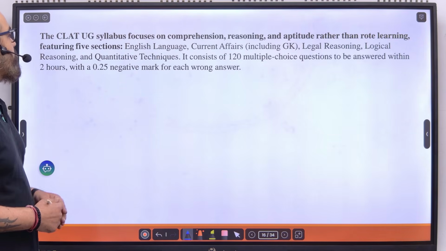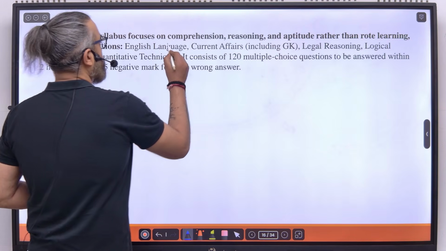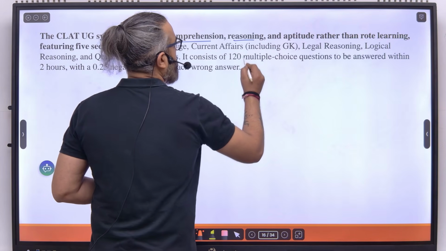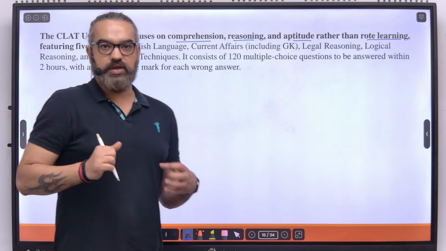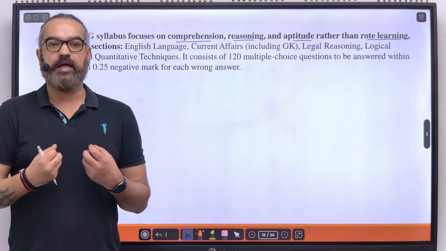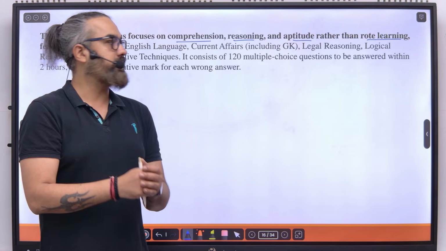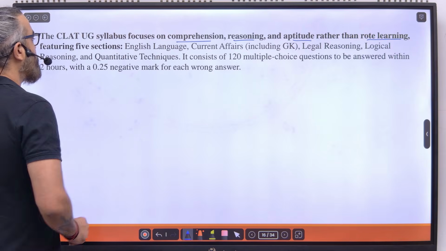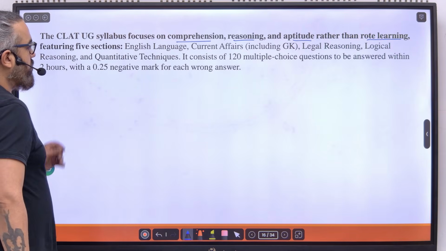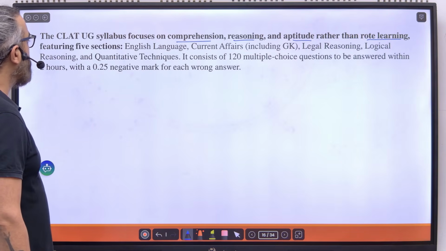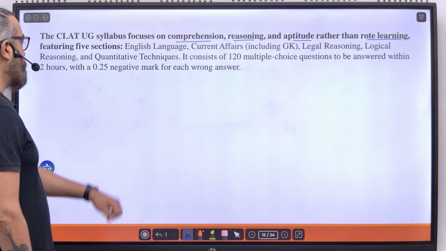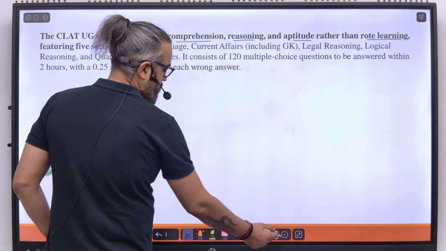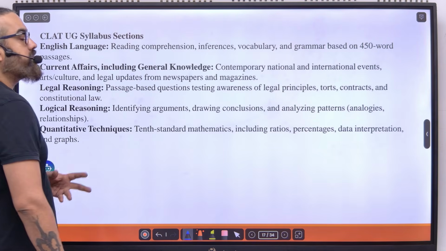The CLAT UG syllabus focuses on comprehension, reasoning, and aptitude rather than rote learning. So it's not that you have to learn something by heart, you have to understand concepts and then apply them. There are 5 sections: English language, current affairs, legal reasoning, logical reasoning, and quantitative techniques. 120 questions, 2 hours, with 0.25 negative marking for each wrong answer.